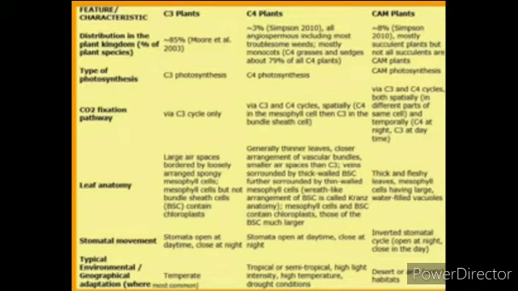Photosynthesis is C3 photosynthesis, and carbon dioxide fixation is by the C3 cycle. Leaf anatomy: large air spaces bordered by loosely arranged spongy mesophyll cells. Mesophyll cells, but not bundle sheath cells, contain chloroplasts. Stomatal movement: open in the daytime, closed at night.